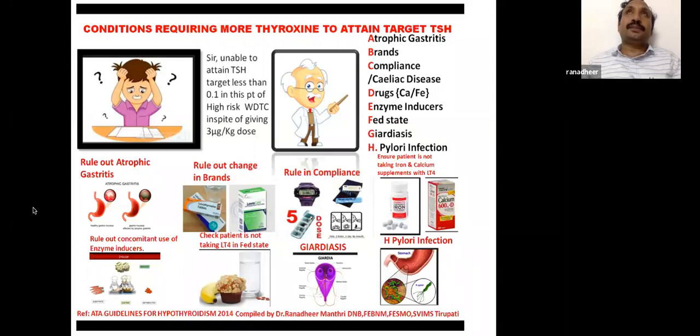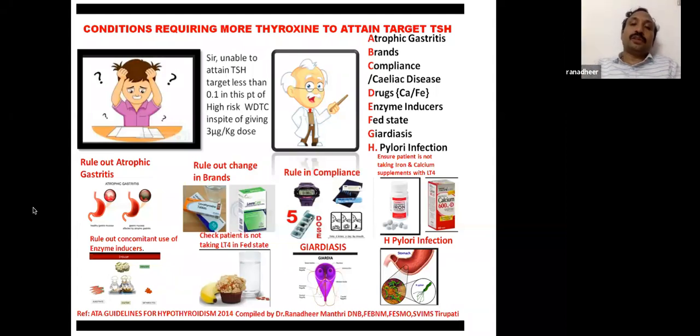Celiac disease prevents absorption. Concomitant administration of calcium and iron with thyroxine early in the morning can cause low levels of T4. Enzyme inducers like P450, those metabolizing thyroid hormone, should be ruled out. And fed state: thyroxine should always be taken in the unfed state. Check if some patients take it regularly, but after food. That is a problem. Giardiasis and H. pylori infection also prevent absorption of thyroxine.